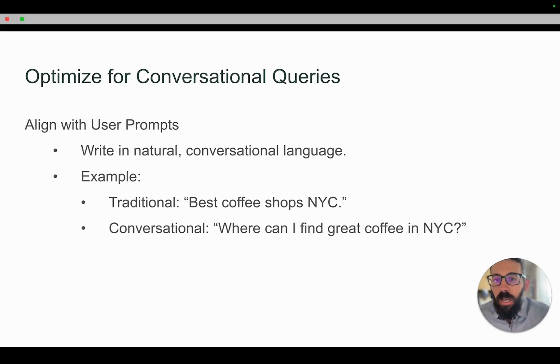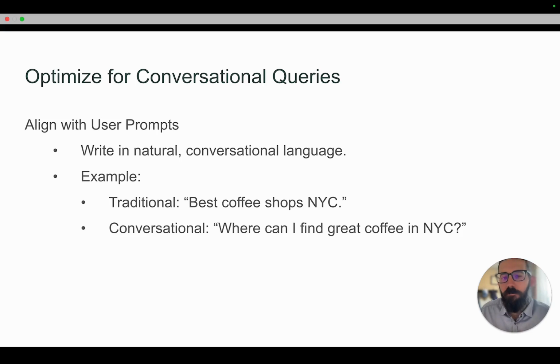Strategy number two, optimizing for conversational queries. So this is one that'll be slightly different from traditional SEO, where we're going to want to try to align more closely with user prompts. The way that people would converse with, say, ChatGPT as opposed to a traditional Google search is a little bit different.